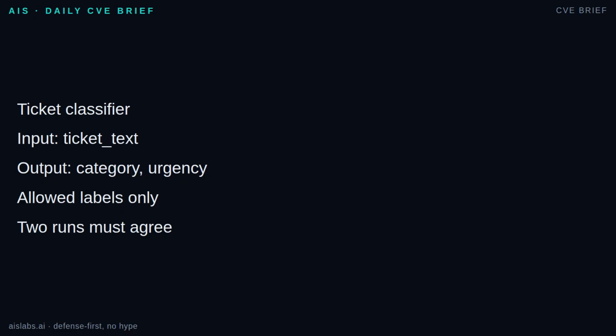Now rerun it twice with the same ticket. I was charged twice and cannot access my account. Both runs should land on billing or login only if your rules define which wins.